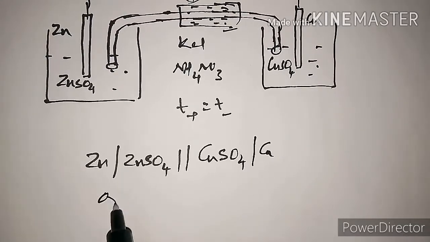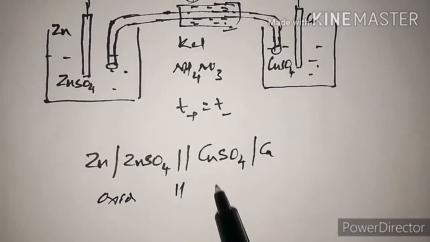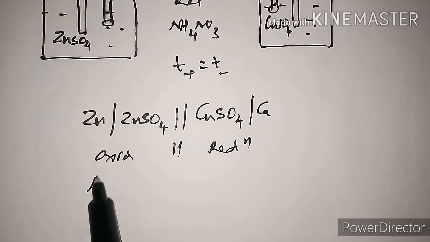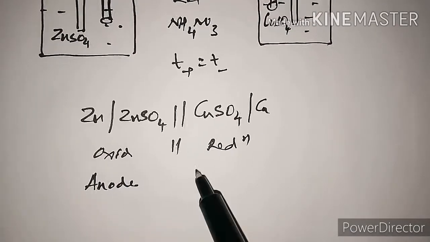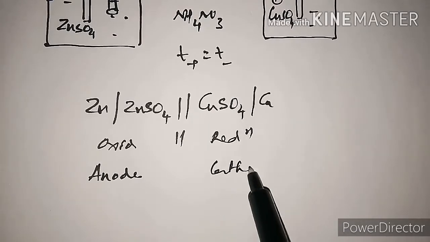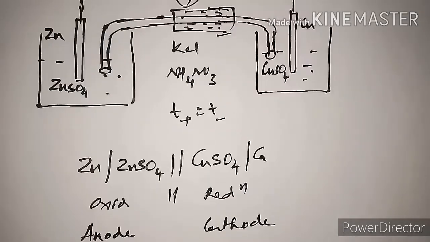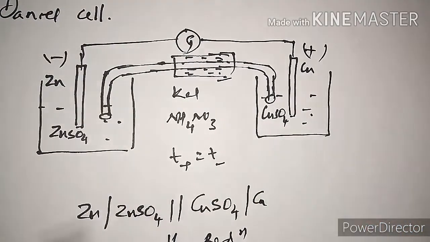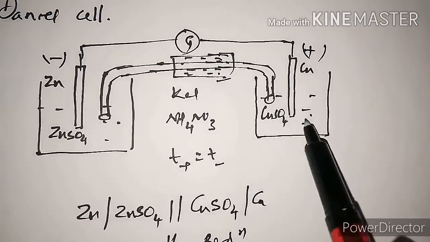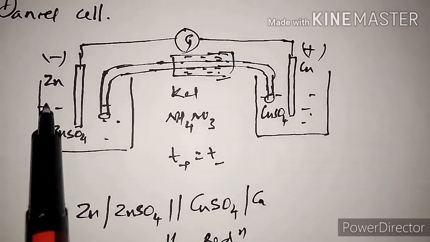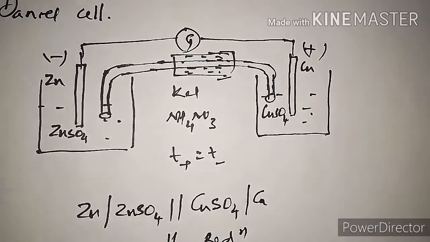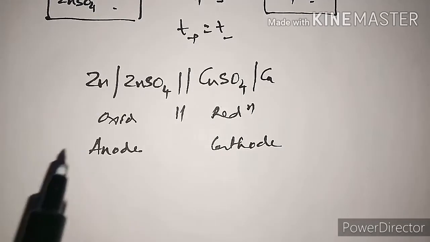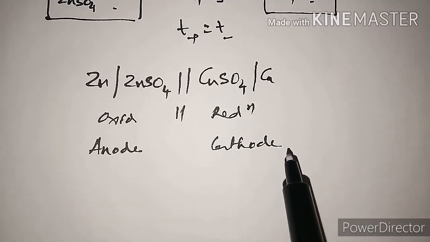Zinc undergoes oxidation, and this is reduction. Oxidation is always treated as the anode, so the anode undergoes oxidation, and the cathode undergoes reduction. The anode is the negative electrode, and this is the positive electrode, so it carries a positive charge. While writing the notation of an electrochemical cell, first we write the oxidation half cell, and after that the reduction half cell.